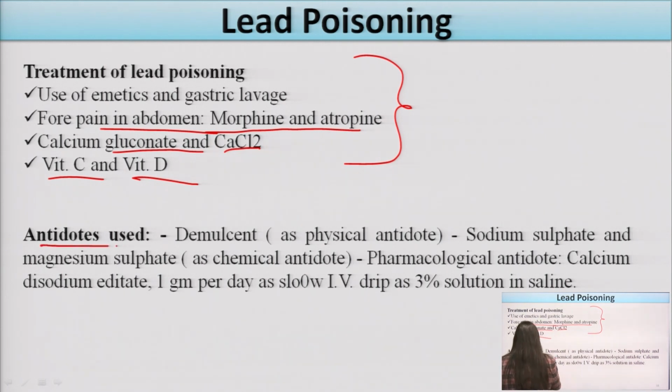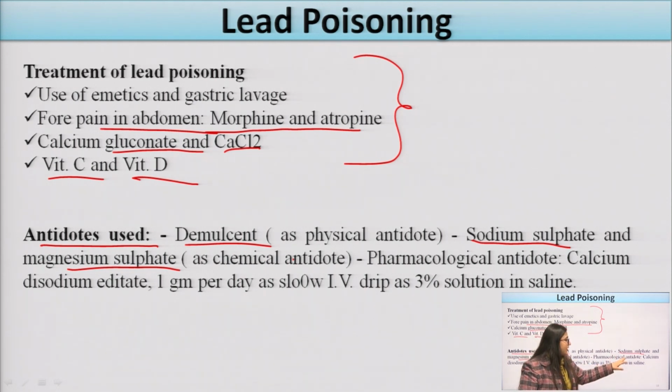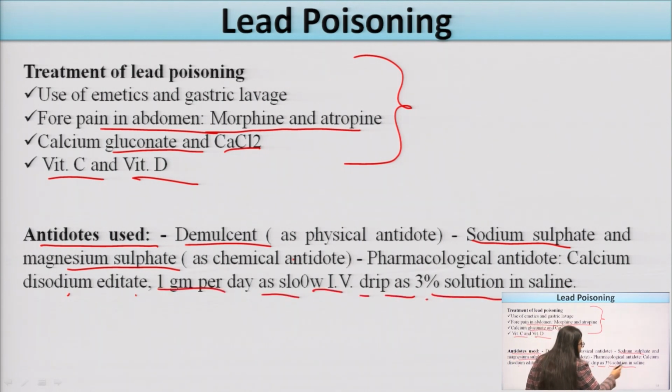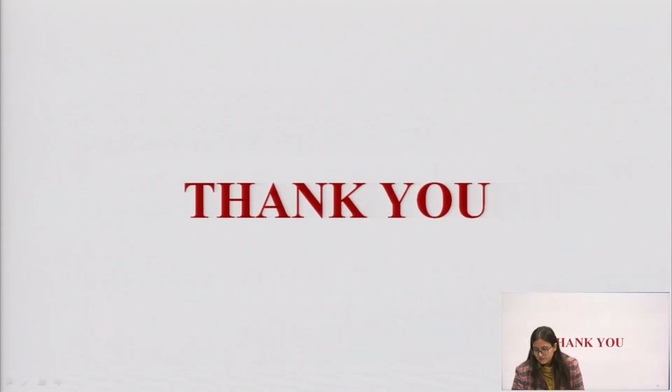Now the special antidotes which can be used. Demulcent as physical antidote, sodium sulfate and magnesium sulfate as chemical antidote. Pharmacological antidote: calcium disodium EDTA 1 gram per day as slow IV drip as 3% solution in saline. These antidotes can be used in lead poisoning.